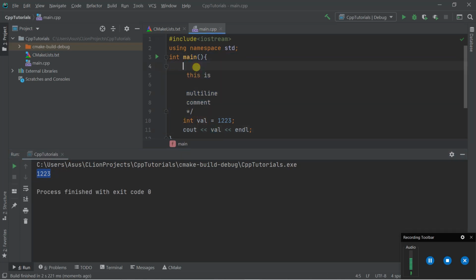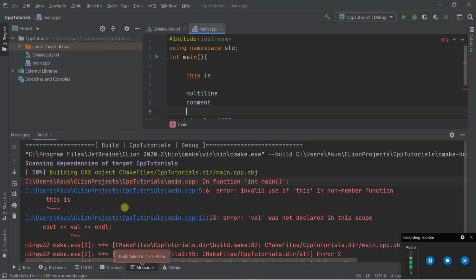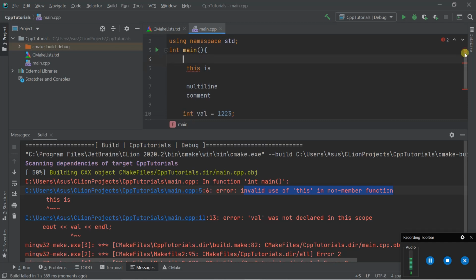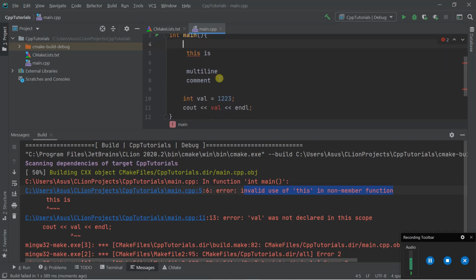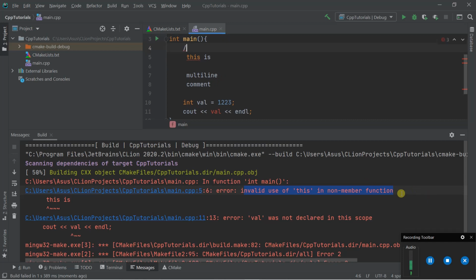If I remove this and this from here, let's take a look at what happens. Okay, so here is the error: invalid use of this in non-member function. So basically when we don't use a comment and we simply write anything like this, it will give an error. So what we can do is use a comment here.